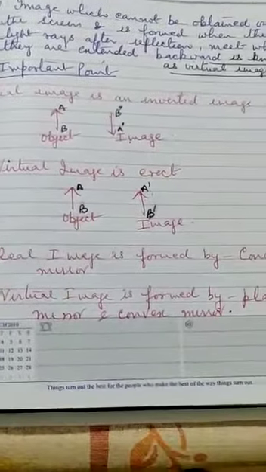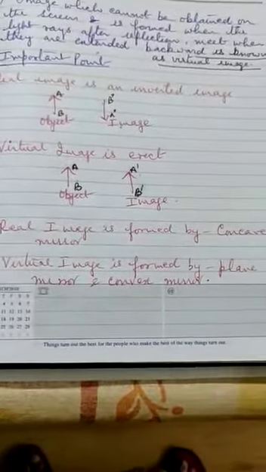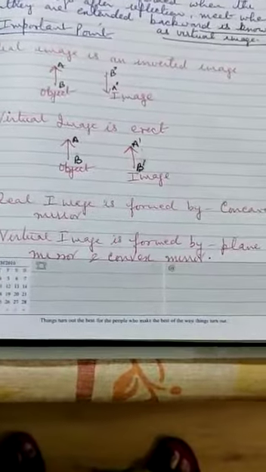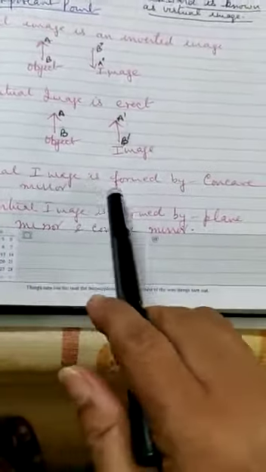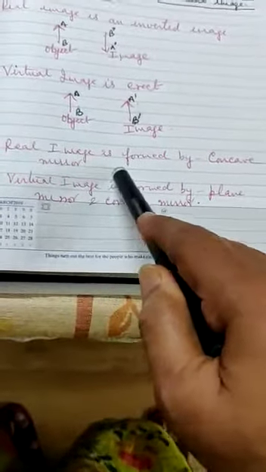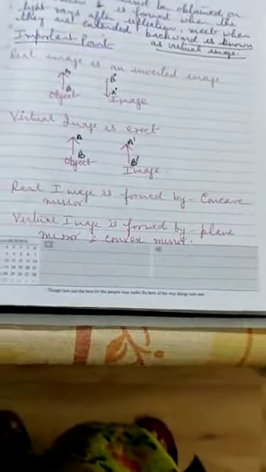Now, what do you think? Plane mirror gives you which type of image? Yes, it gives you a virtual and erect image. Now, real image is given by concave mirror, that's a spherical mirror, while virtual image is formed by plane mirror and convex mirror, which is another type of spherical mirror.